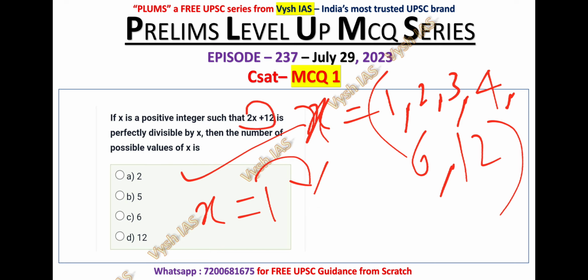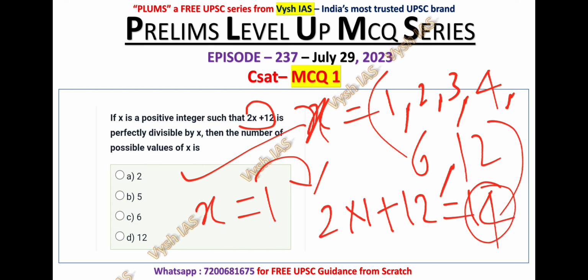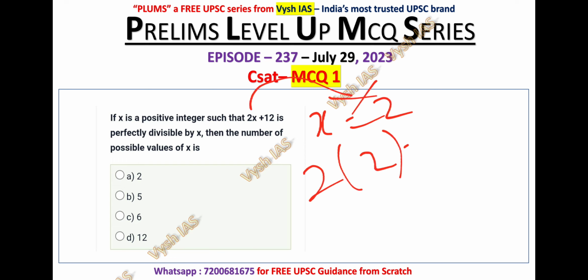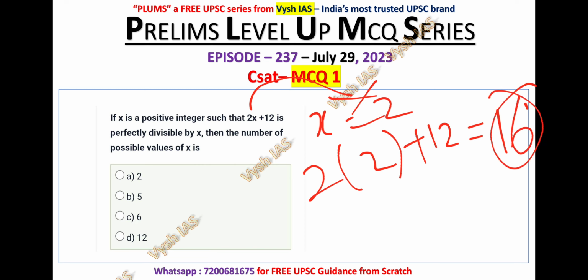if you substitute 1 in the place of x in 2x plus 12, you will get 2 into 1 plus 12, that is 14. And 14 is divisible by 1. So 1 value is possible. And if you take x value as 2 and substitute it in 2x plus 12, you will get 2 into 2 plus 12, that is 2 2s are 4, 4 plus 12 is 16. And 16 is divisible by 2, and 2 can also be the value.